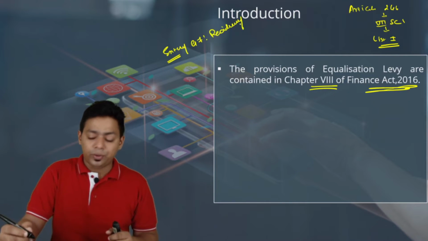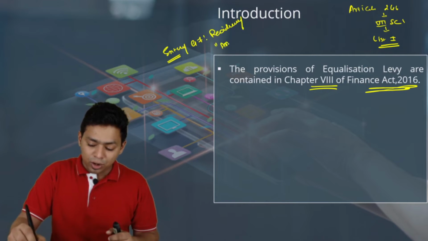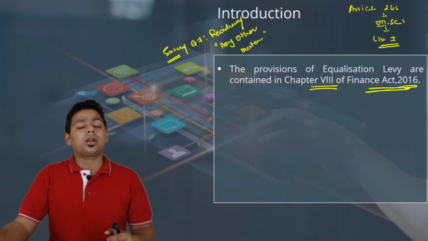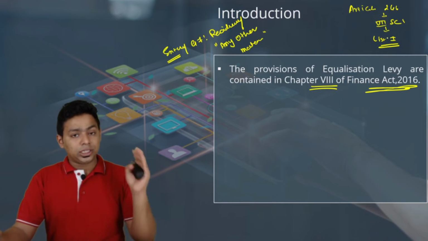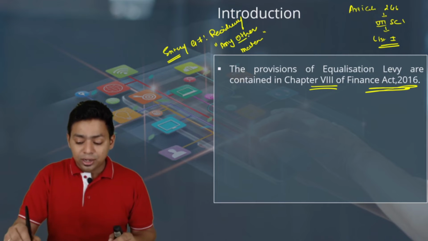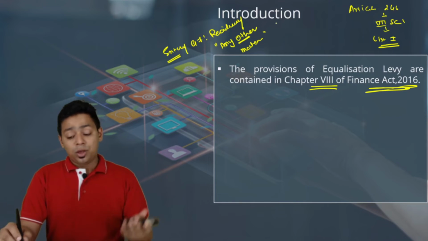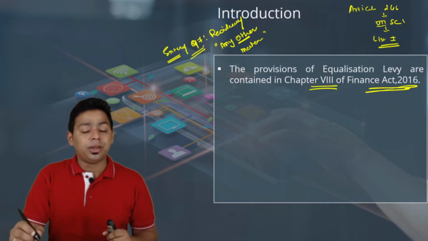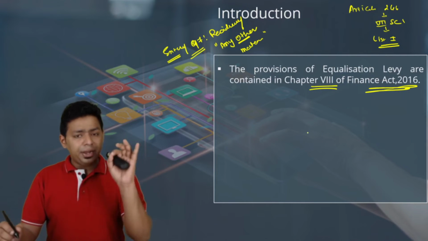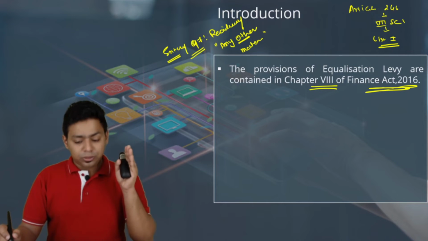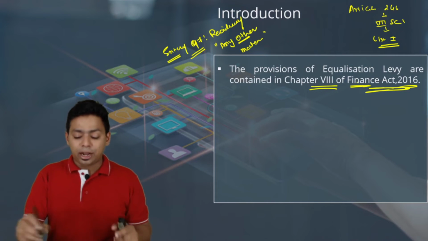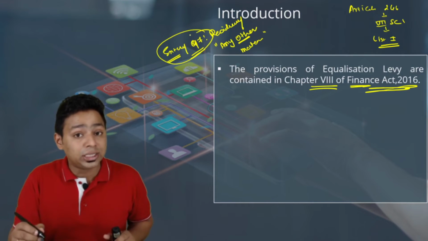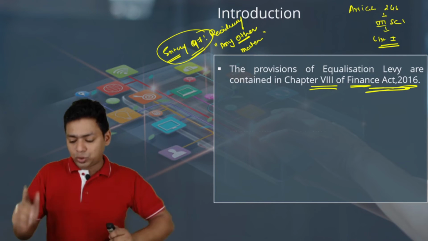So what do you mean by residuary entry? Residuary entry means any other matter, any other matter which is not covered under any of the entries in List 1, List 2, or List 3, which is not already taken care of, will be taken care of by Entry number 97. And whenever any legislation or any tax revenue or tax structure is brought to India without an existing legislation, you should understand it was brought by Finance Act using the power given by Entry number 97. That's just the constitutional understanding you should have.